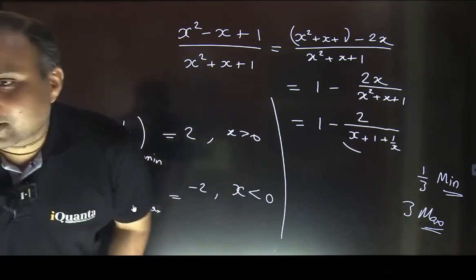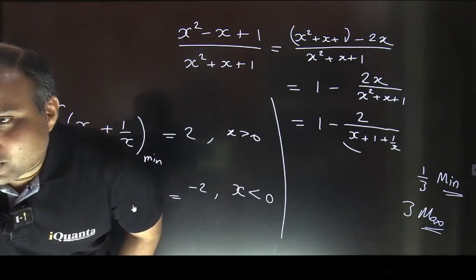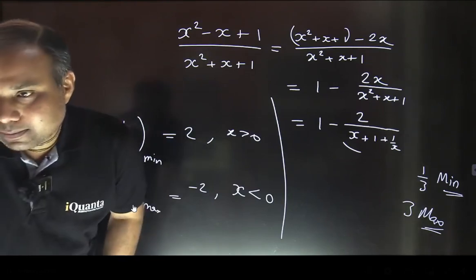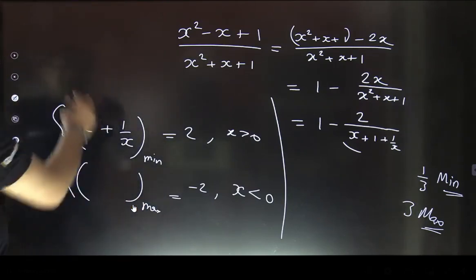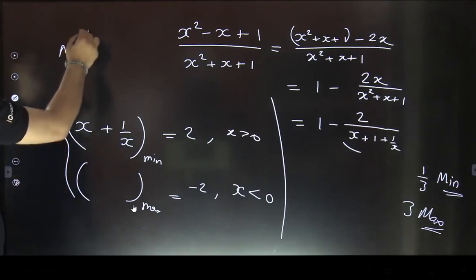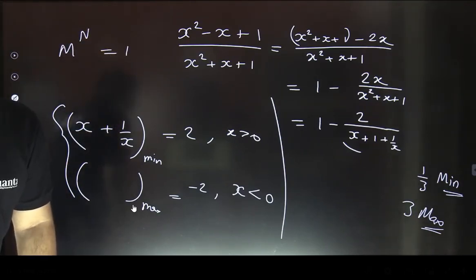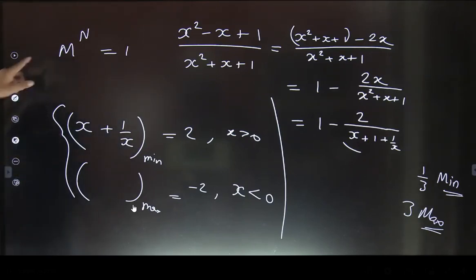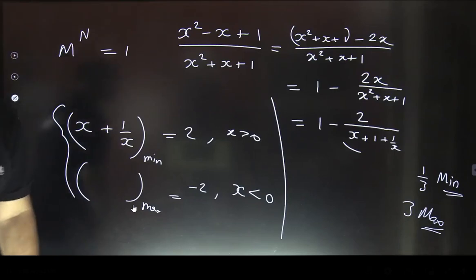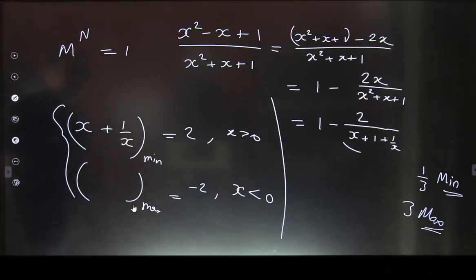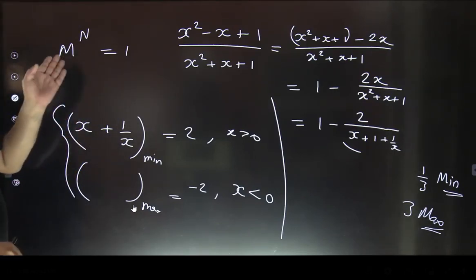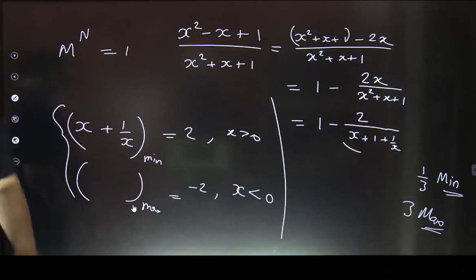Second part is in power. Okay, Asha, this is in power. Okay. 2x square minus, is it 5 by 3? I got it. See, you are talking about something like this: m raised to power n equals 1. m is a quadratic expression, n is also a quadratic expression. Is that the case? Please confirm. Okay, now can you think of what can be the value of m so that it doesn't depend on n at all? m can be 1.